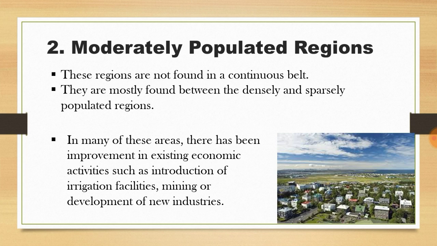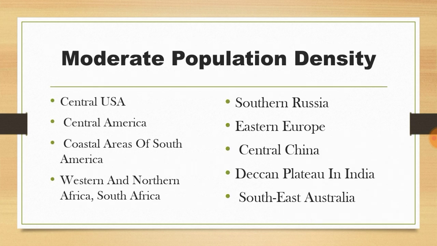Let's check out which are the moderately populated regions. These regions have moderate population. We will read out: Central USA, Central America, coastal areas of South America, Western and Northern Africa, Southern Russia, Eastern Europe, Central China, Deccan Plateau in India, Southeast Australia.